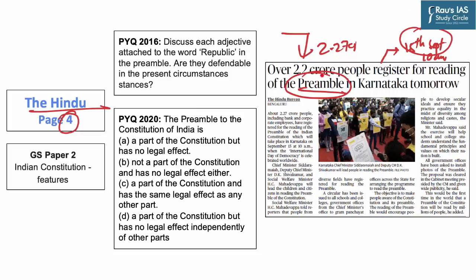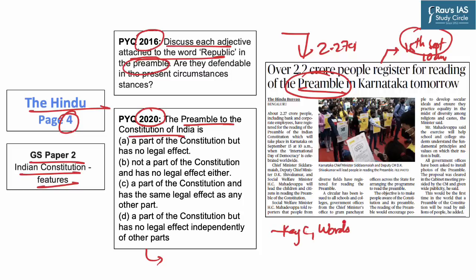Now, the topic of preamble is important from the GS Paper 2 perspective, as this syllabus highlights the Indian Constitution and its features. Further, the topic of preamble appeared in mains of the year 2016, where a question asked us to discuss each adjective related to the word republic given in the preamble. Further, in the prelims of the year 2020, a question appeared on preamble and its legal status. Hence, in the scope of our today's discussion on preamble, we will first discuss its key components as well as keywords that are given in the preamble.